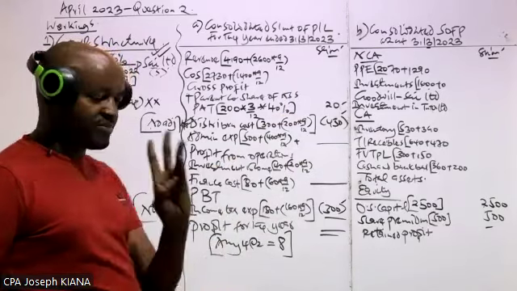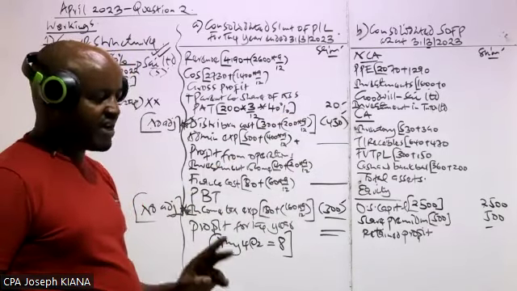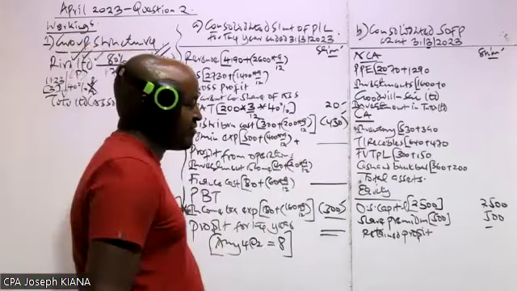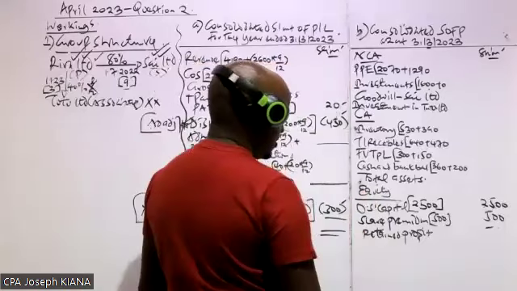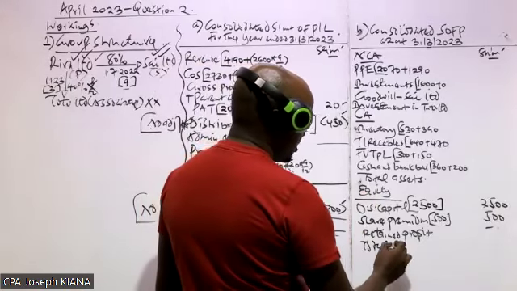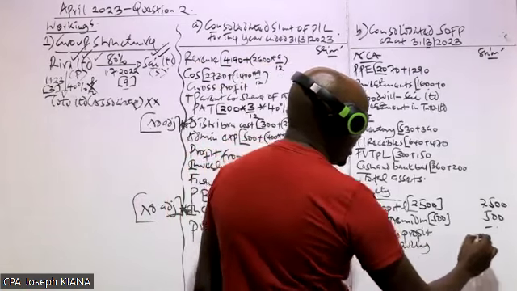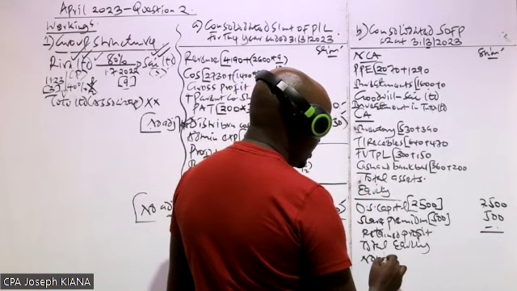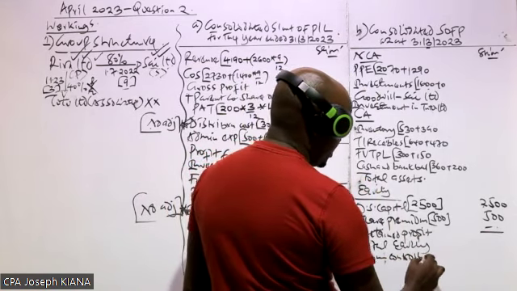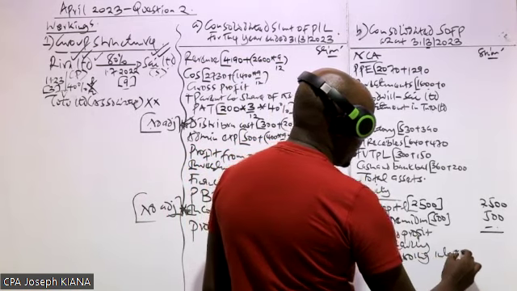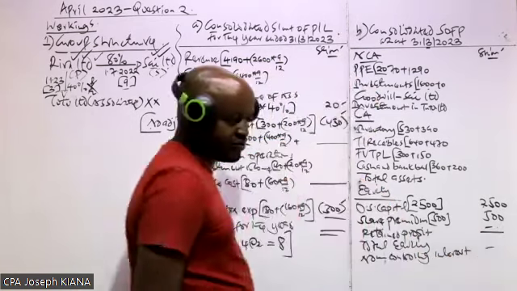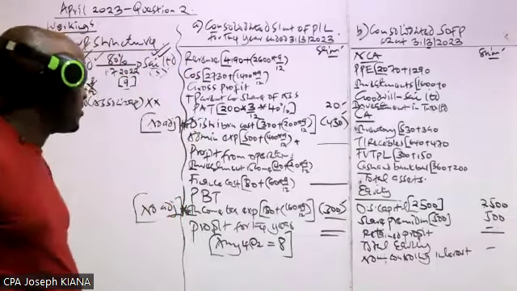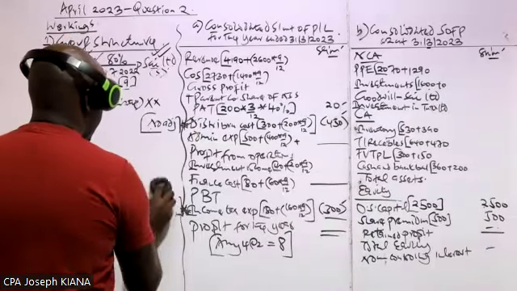Just like what I've said here, you need to get 4 items correct. For each correct figure, you get 2 marks, and you get the 8 allocated marks. That's why I'm saying some items you don't have to compute here, like this one. And then you get the total equity, which you don't even have to add. And then down here, there is also something which must be computed and recognized as an item of equity, known as non-controlling interest. Equally, it is an item which you don't have to compute. And then from there, we record the liabilities.